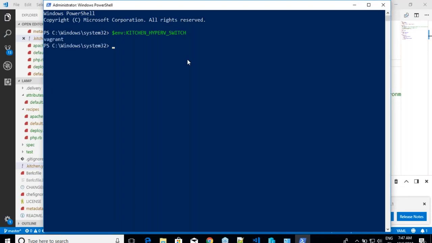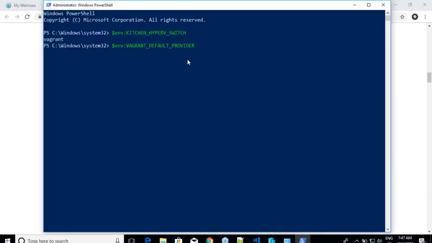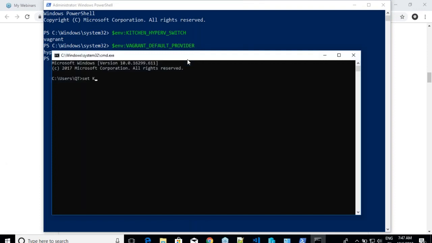Okay, so this is a PowerShell command to print those variables. And what was the other thing? Vagrant default provider, right? Yeah. So if you want to check your environmental variables, you have to use this in PowerShell, or else go to your command prompt and then say set k or set v or set a. It will show all the environmental variables whose name starts with k, or whose name starts with a. You can use any one of these approaches.